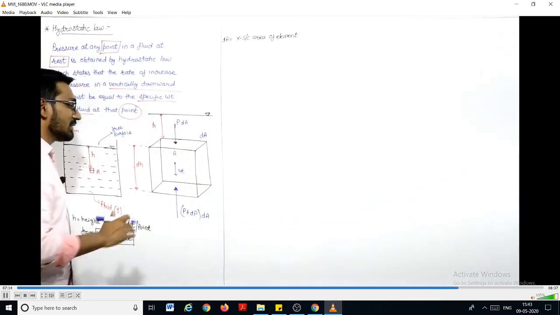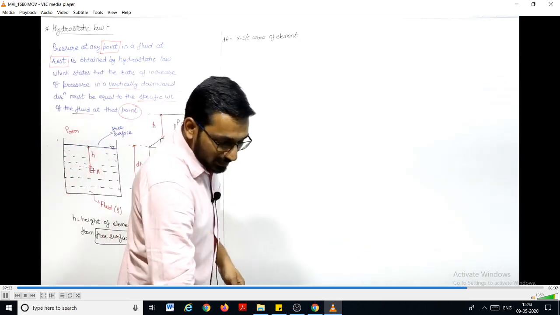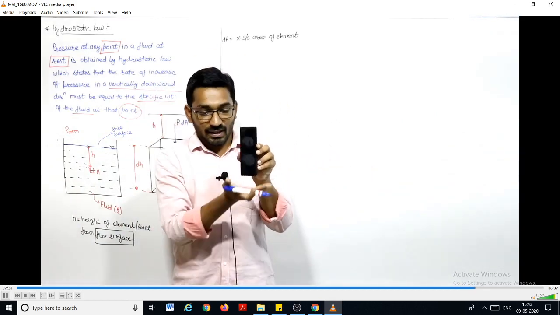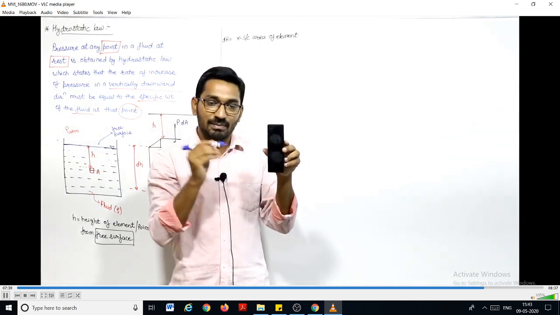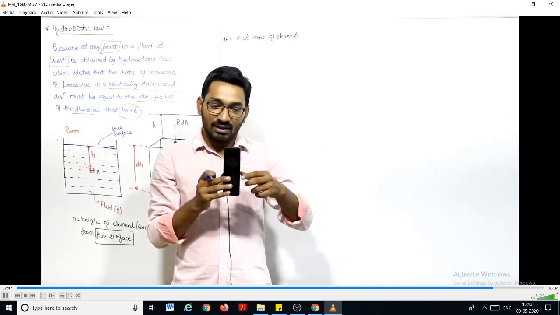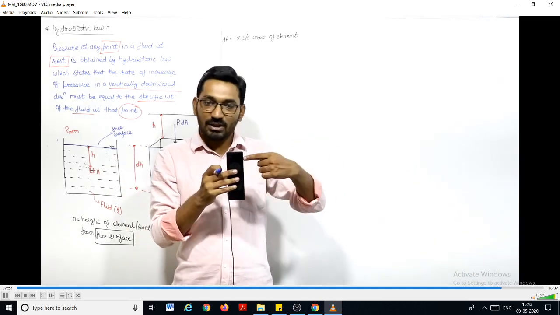You must be worried, sir, why are you not taking the pressure force on this front and this back plane? So for your understanding, let me explain one thing. This is a fluid element. Here we have some pressure in this direction, and here we have pressure in this direction. If we talk about this surface, at each and every height we have a different pressure in this direction. So at the same height, this force will cancel out with this force, right? Because this pressure will be equal to this pressure at the same height.